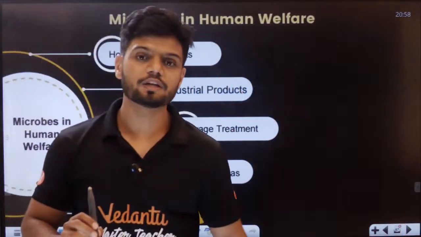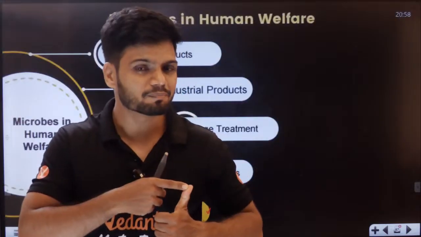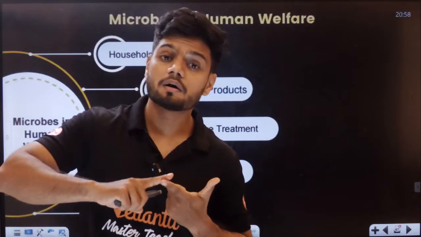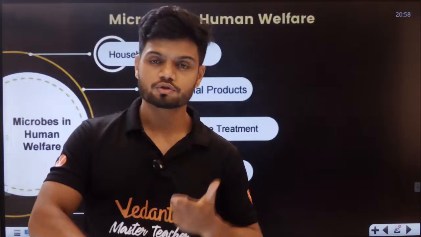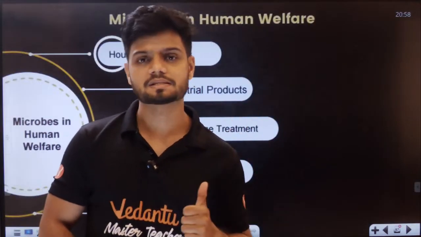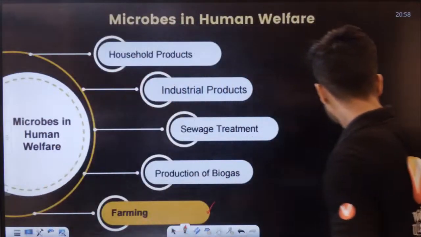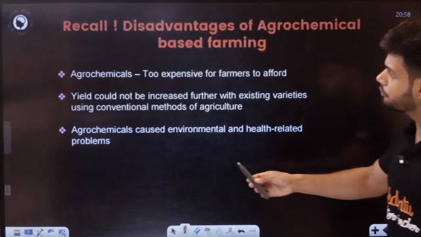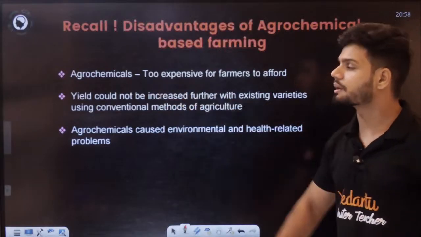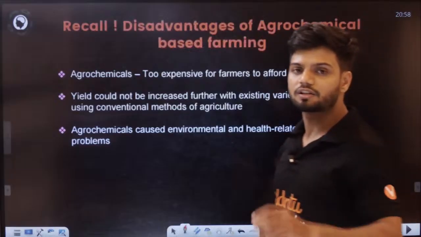We can use them as a pesticide. We can use them as a biofertilizer. So, fertilizer and pesticide. Now, let's learn. Okay, let's see. Now, all of you know there is something called agrochemicals. Agrochemicals are the normal pesticides.